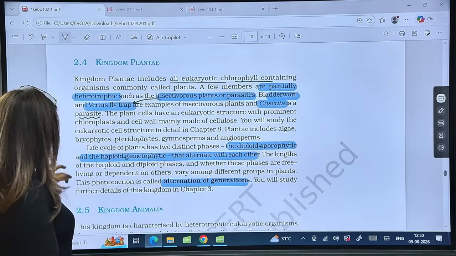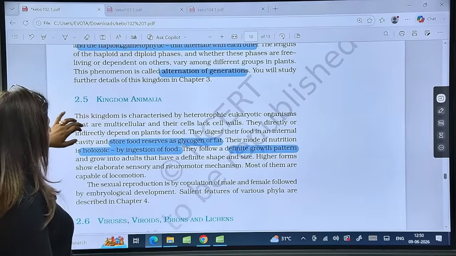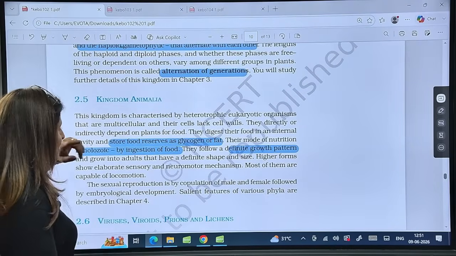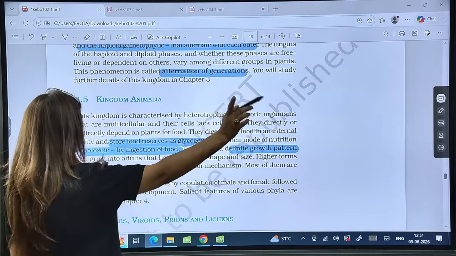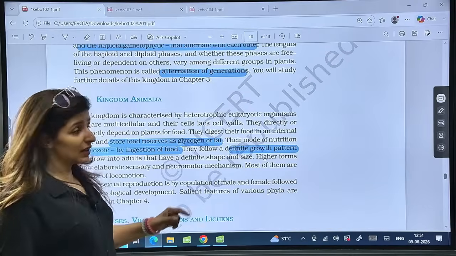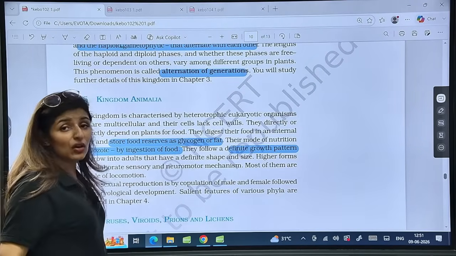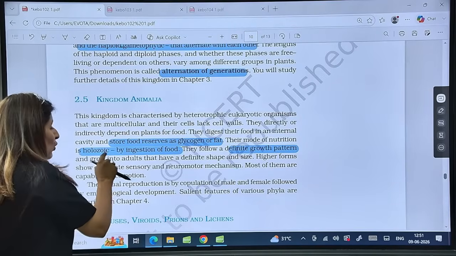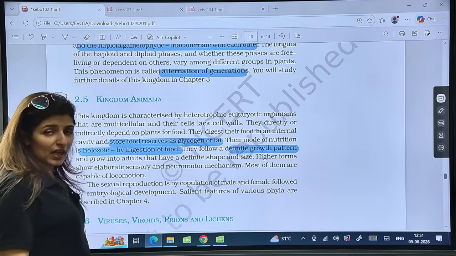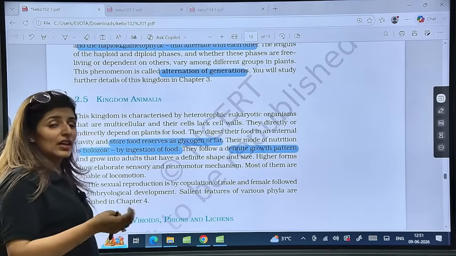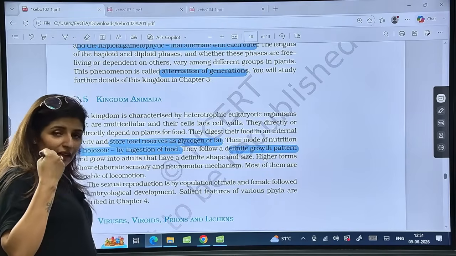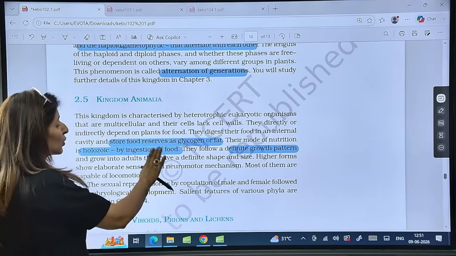Are these points clear? Now kingdom Animalia. Kingdom Animalia is characterized by all heterotrophic eukaryotes. They're all multicellular and they will not have a cell wall. The stored form of food is glycogen or fat. Remember this. They have a holozoic mode of nutrition.